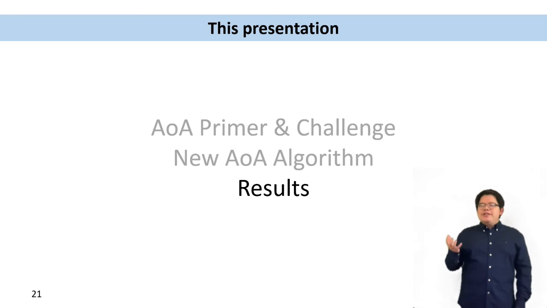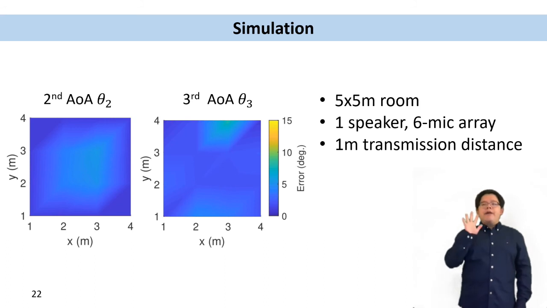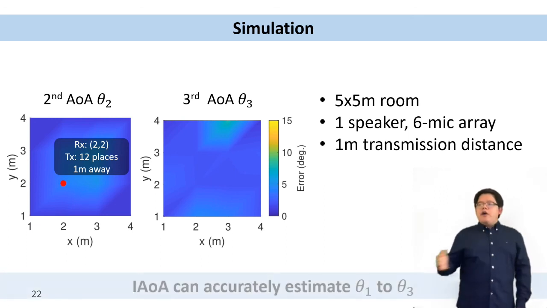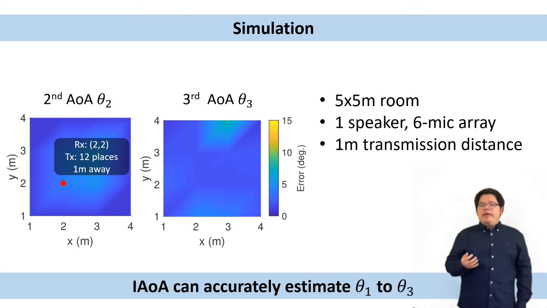Let's see the results for the proposed IAOA algorithm. We first carry out a simulation in a 5 by 5 meter room, and there is one speaker speaking to a 6 microphone array from a meter away. The signal will be reflected by the wall, and the heat map here plots the median AOA estimation error. For example, this red dot means that the microphone array is placed at coordinate 2, 2, and the speaker is placed at 12 different places that are 1 meter away. We can see that none of these estimation errors exceeds 10 degrees, showing that IAOA can accurately estimate AOA up to 3 paths.